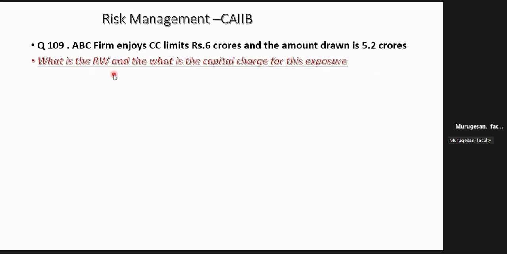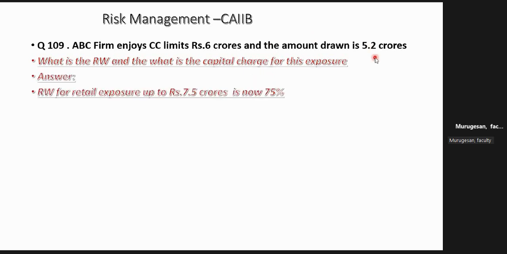So the question is what the risk weight is and what the capital needed is, only one simple question. The CC account amount drawn is 5.2. They are asking for the RW capital charge. Two lines, it's a 1 mark question. So first, yes, something is not drawn, and again it's a 6 crore limit.